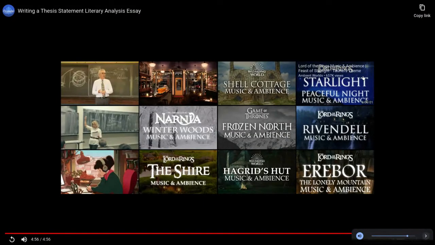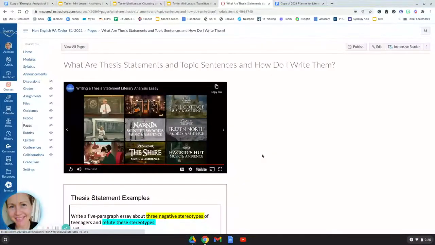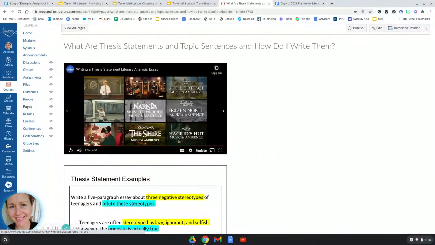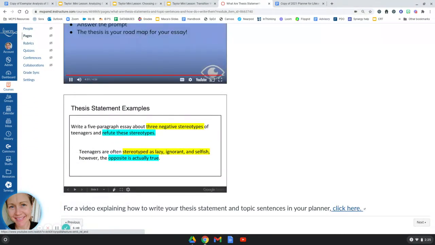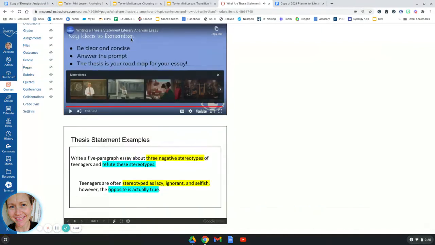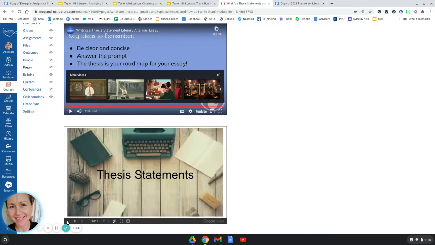All right, so I like that video because she uses the same metaphor that I like to use for thesis statements, the roadmap metaphor. And I think the roadmap is one of the best ways to recall for me the purpose of a thesis statement. So we're going to go through some slides right now, and what we're going to focus on in these slides is the connection between the thesis statement and the topic sentences in a literary analysis essay.